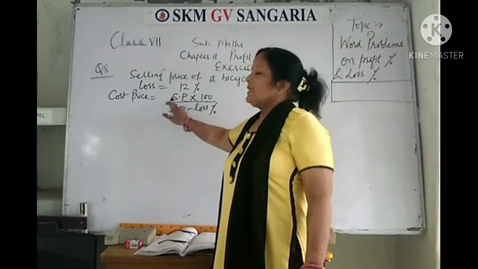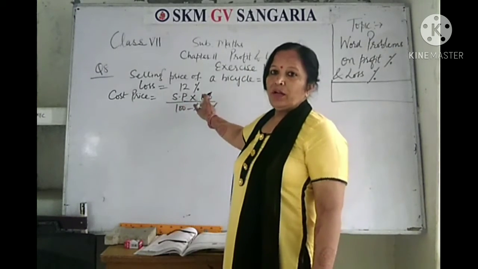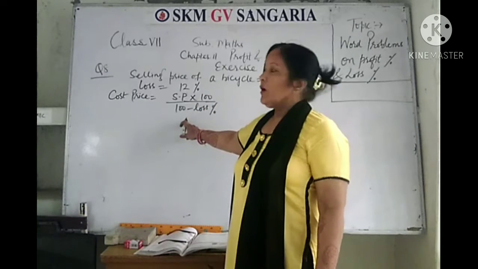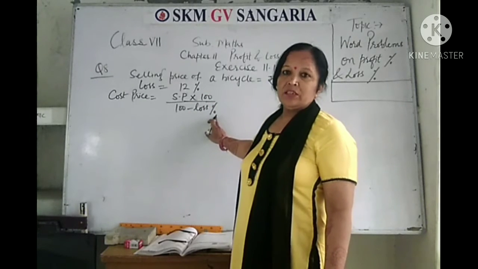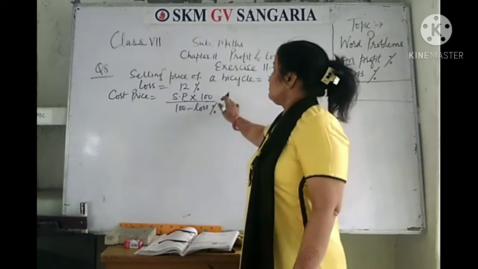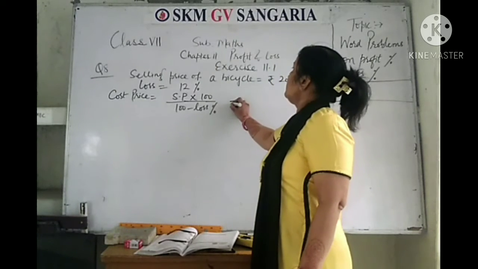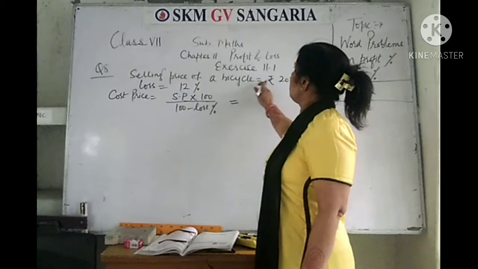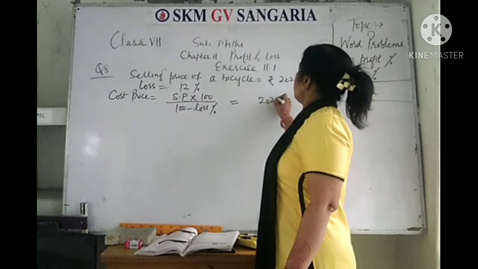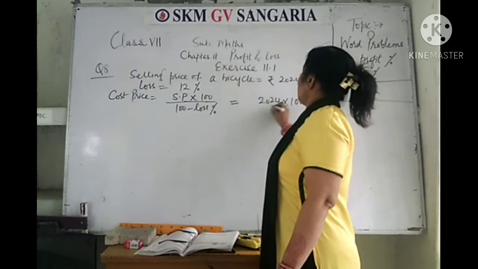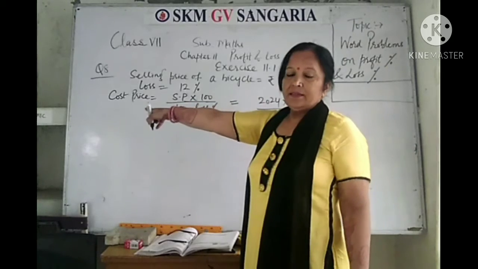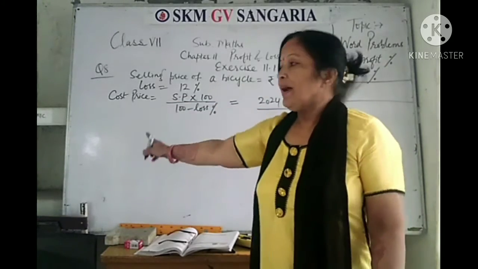Cost price is equal to selling price into 100 divided by 100 minus loss percentage. Okay, so substitute the given values here, selling price into 100, we are going to get the cost price of the bicycle.